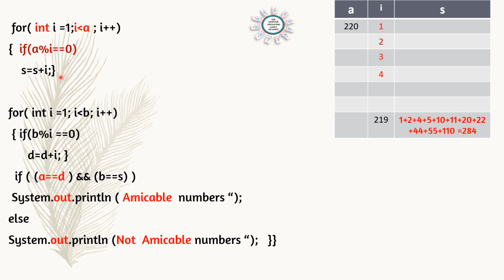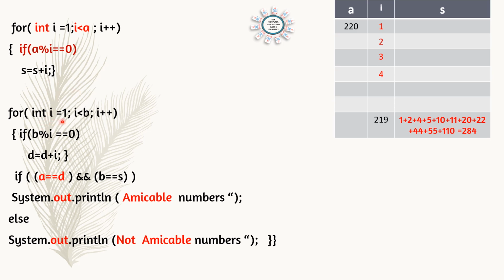So close the for loop and now once again we can start the next for loop for finding the factors of B. Here we have taken int i. We have opened the loop and closed the loop. So if you want, we can reuse the variable i, because the loop is closed. Once again we can use the same variable, but if you want you can use another variable also. So here we are using the same variable.